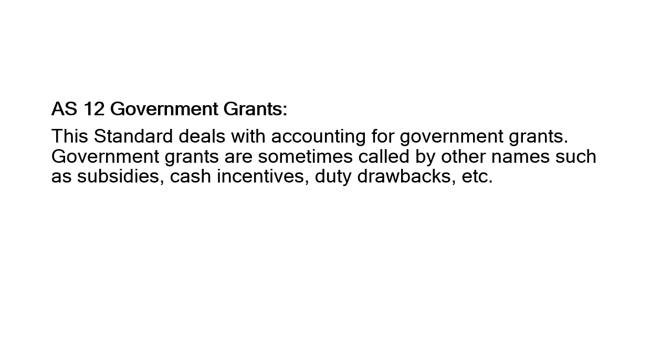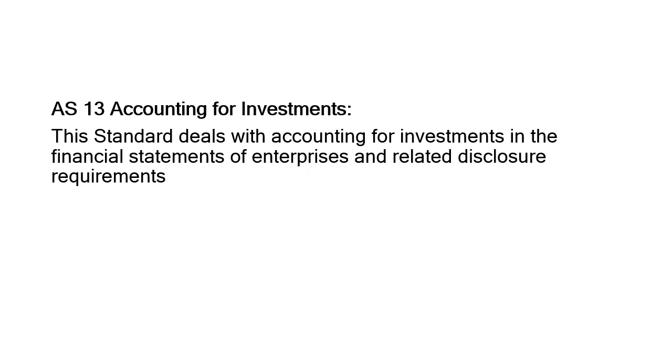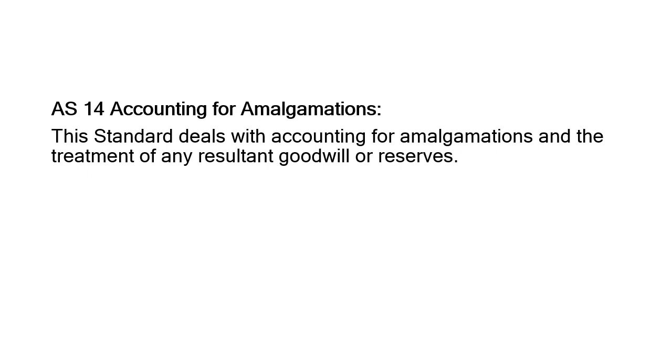In government grants, the government provides grants in different ways like subsidies, incentives, and duty drawbacks. The standard deals with the accounting for government grants, meaning how these grants are going to be added or showcased in the statements of the company. Accounting for investment, as the name suggests, deals with the accounting for investment in the financial statement, meaning how these investments are going to be presented in the financial statements.